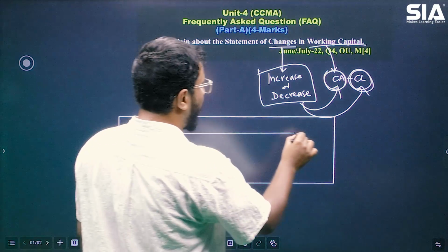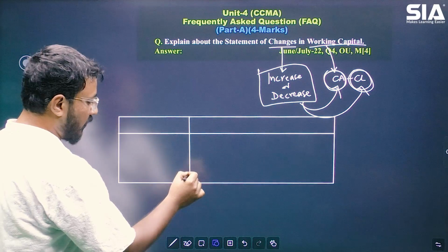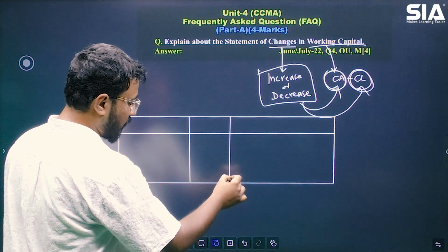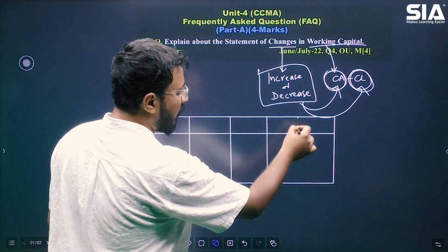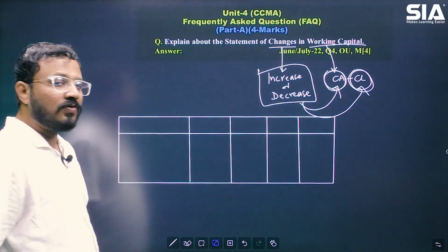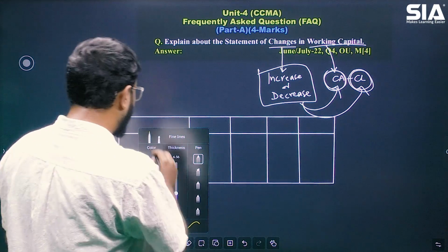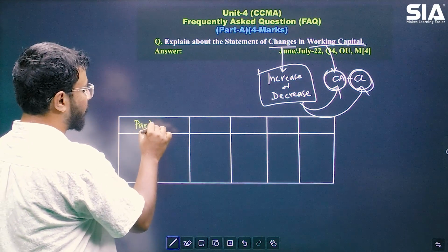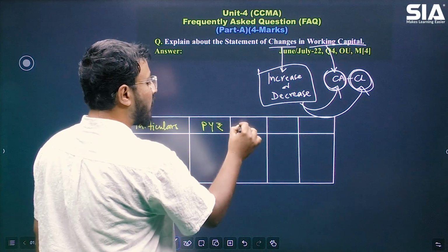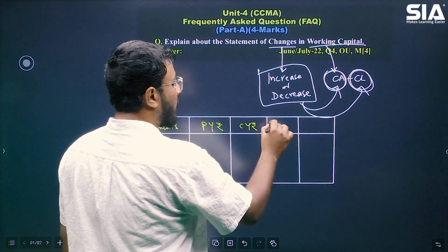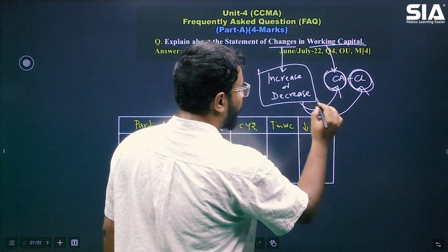So we used to prepare 5 columns. First column is for particulars. Second column is for previous year figures. Then current year figures. Then increase in working capital and decrease in working capital, right? So observe here. पहले हम particulars लिखते थे. Then previous year figures, current year figures, increase in working capital, decrease in working capital, right?